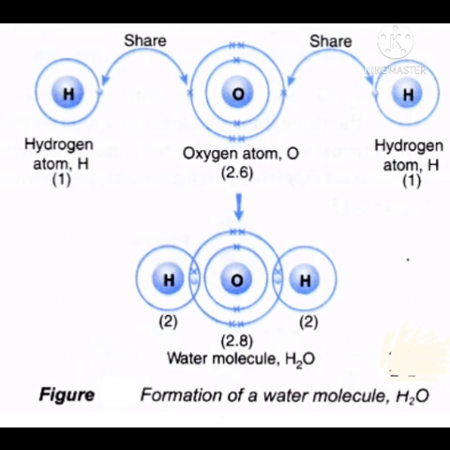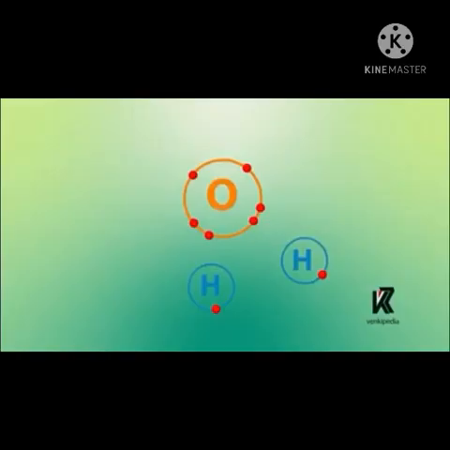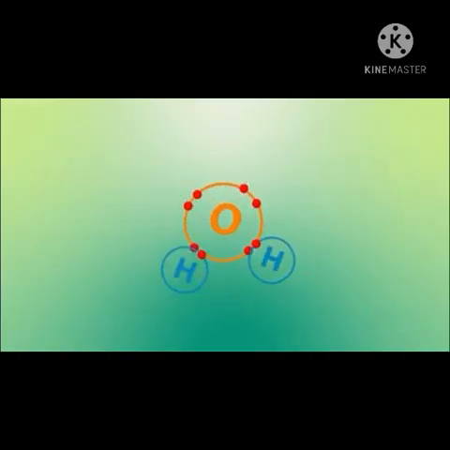In a water molecule, the oxygen atom completes its octet, meaning 8 electrons in the outermost shell, by forming 2 covalent bonds, one each with the 2 hydrogen atoms. While this happens, the duplets of the 2 hydrogen atoms are also completed.